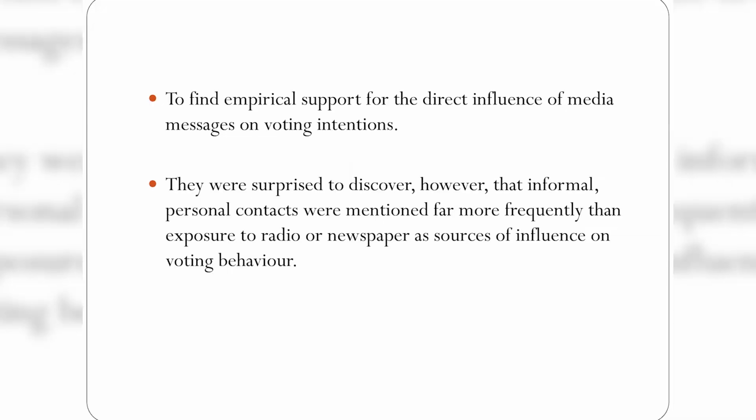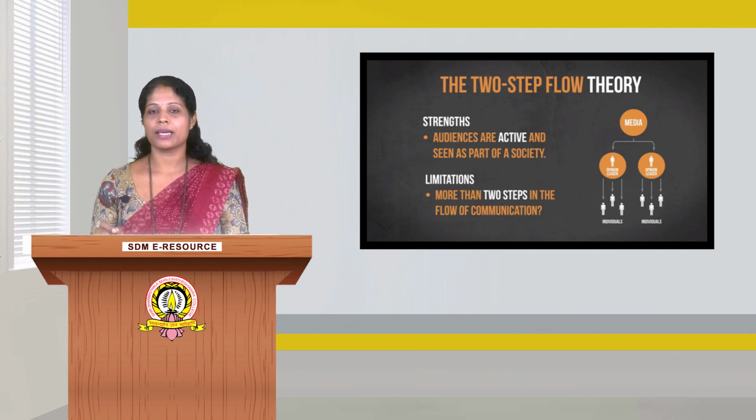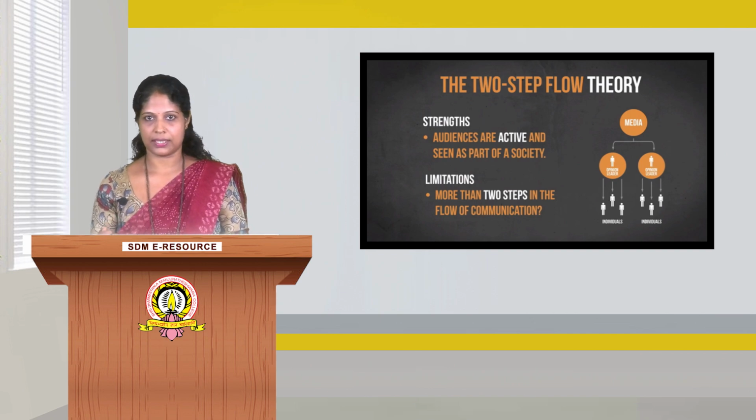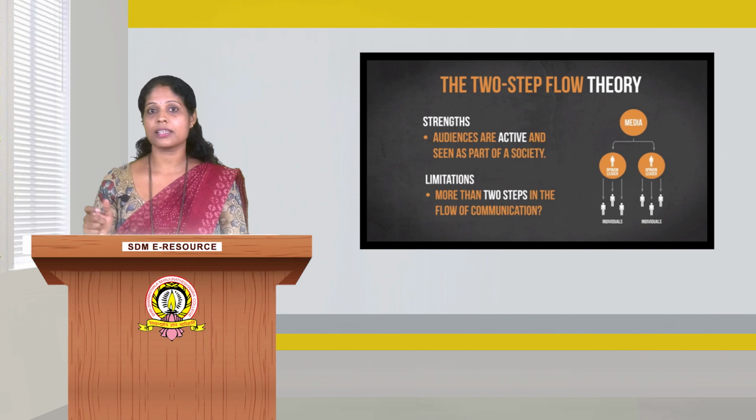These three researchers wanted to find empirical support for the direct influence of media messages on voting intention. Up till then, the dominant paradigm in mass communication was that media has a direct impact on people. Media messages are like bullets fired from a media gun on the minds of people. People act accordingly and the audience is very passive in nature. They receive the message unquestioningly. So, these three researchers wanted to test this theory, that is, the direct influence of mass media on the audience.